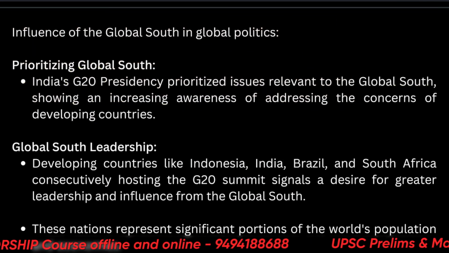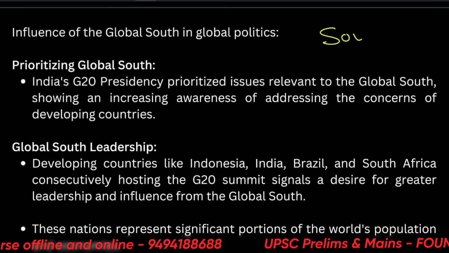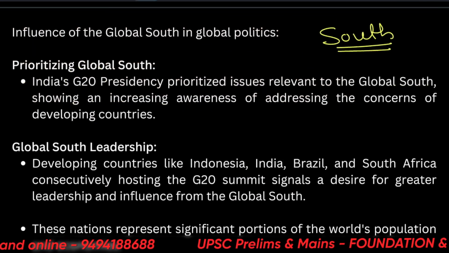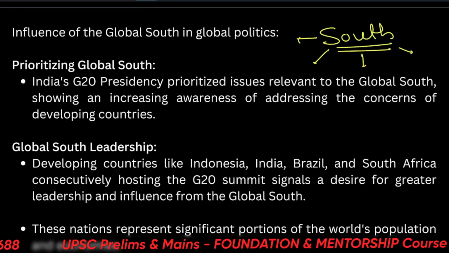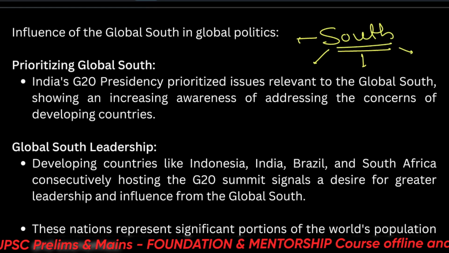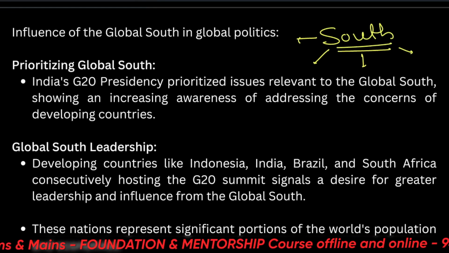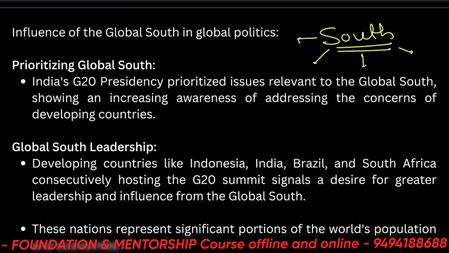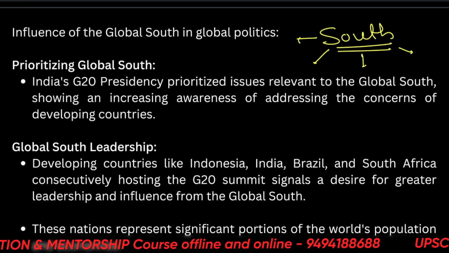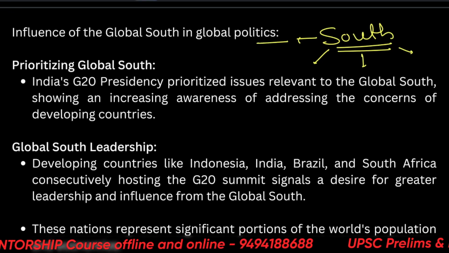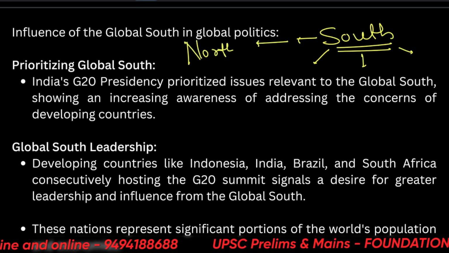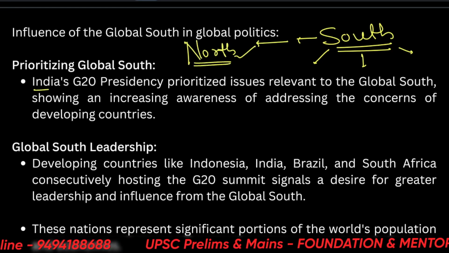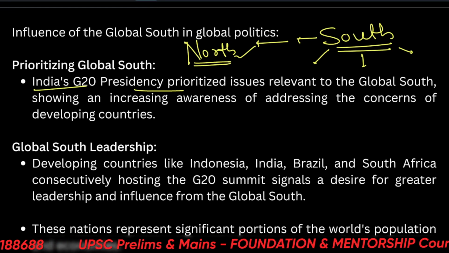One is achieving this status in the south itself, from various neighboring countries. So this becomes a theme: how India can emerge as a leader from among its neighboring countries and how it can better its relations with them. Also, how as a leader of the global south, India can emerge as a valuable country towards the north, economically, of course. So India's G20 presidency, we have already seen this.